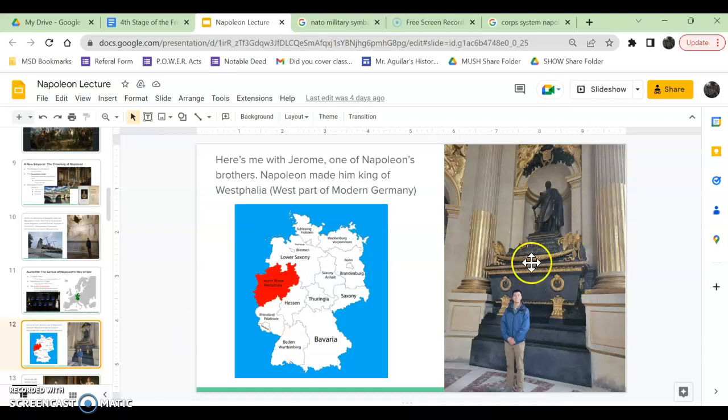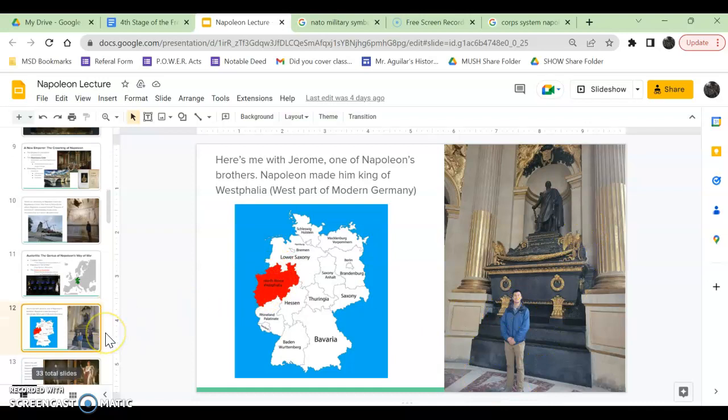So his brother Jerome, he made King of Westphalia, which is like modern day West Germany right here, this red state. Here's me and Jerome. I thought that was pretty cool.